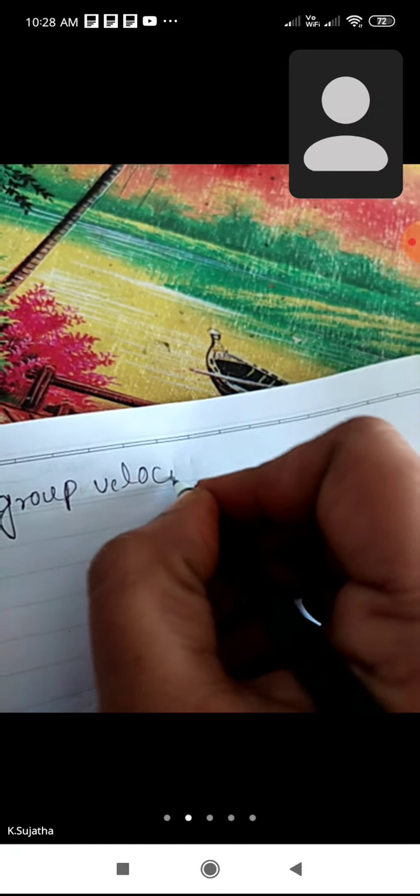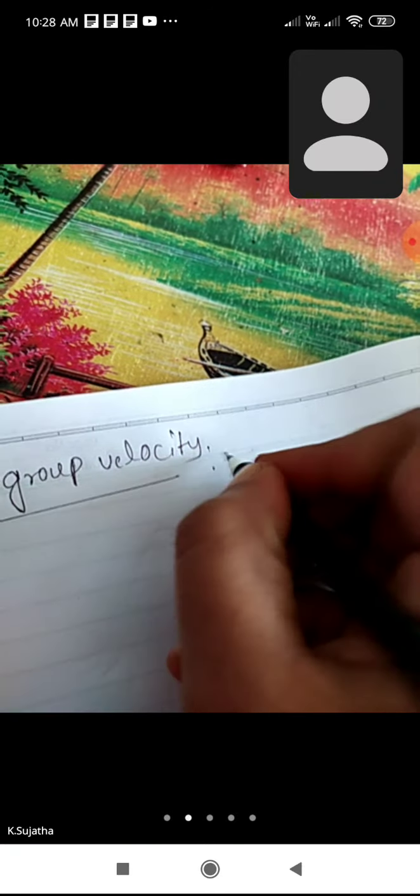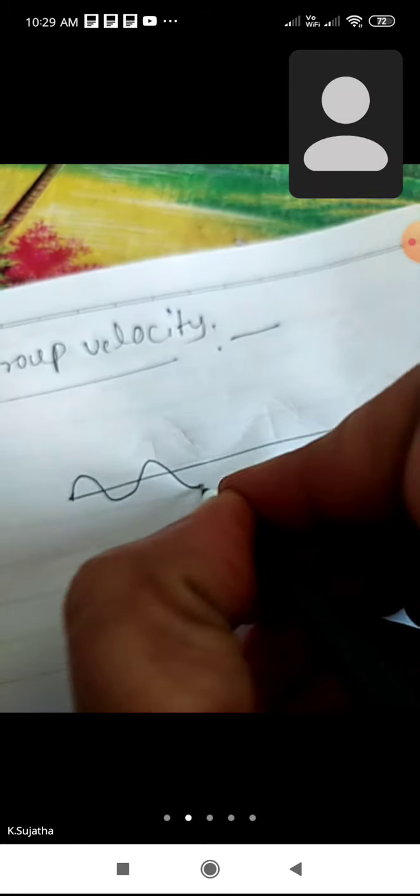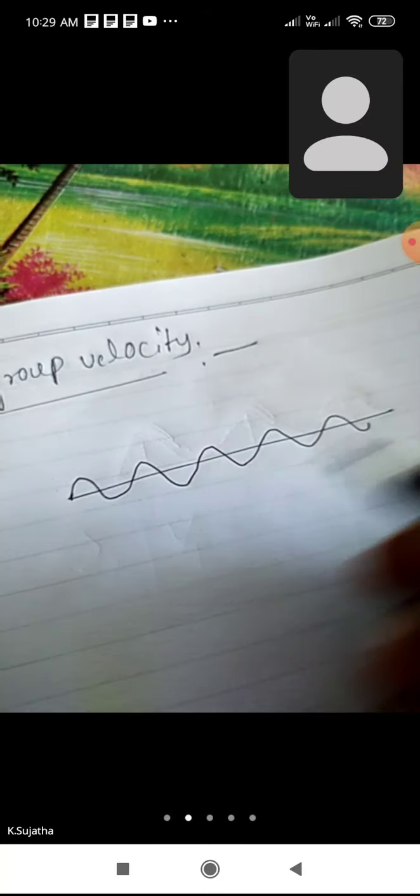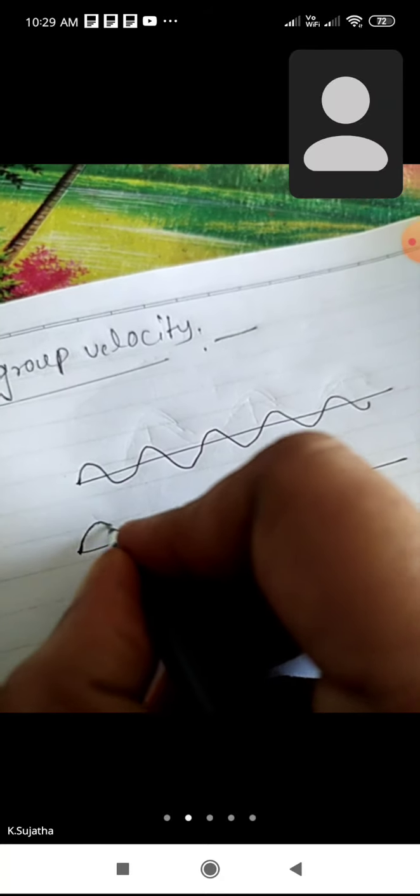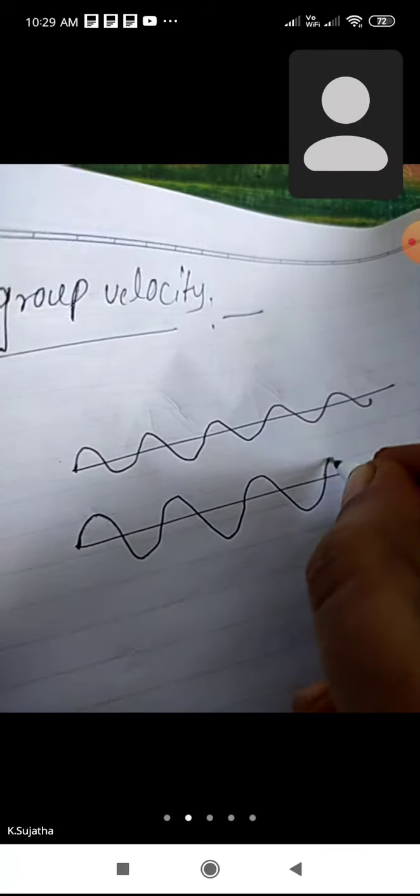Next topic is group velocity. Listen here. Group velocity means, okay, we know that, what is meant by interference? We discussed it in the previous class, in the fourth semester. Yes or no?